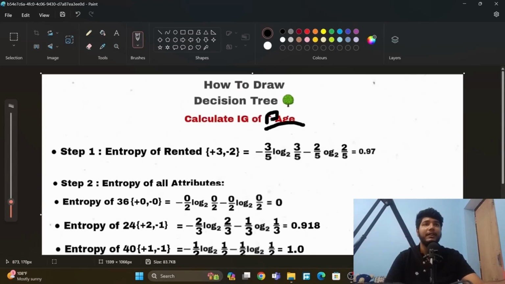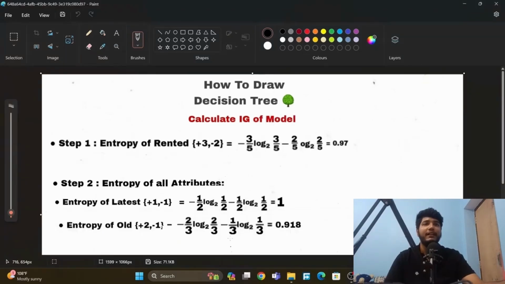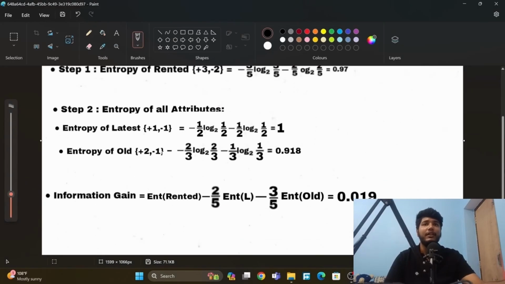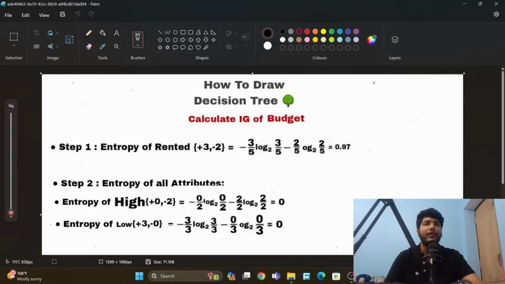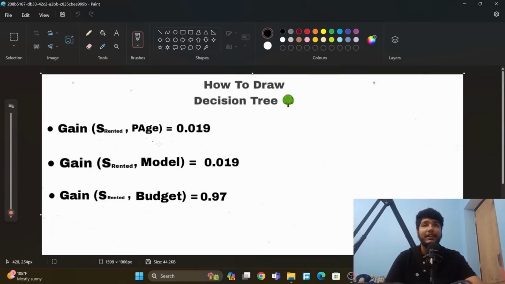Then we do it for model, and we have gotten this value. Then one more, which is budget. Here we have gotten the information gain, and now we will check which information gain is the highest. So this is budget.